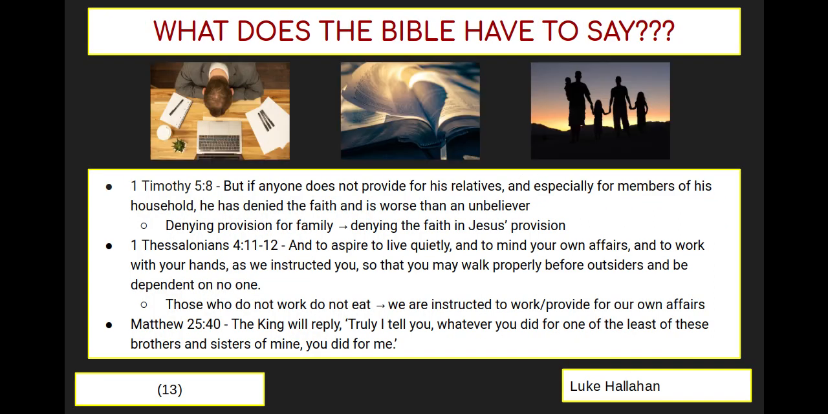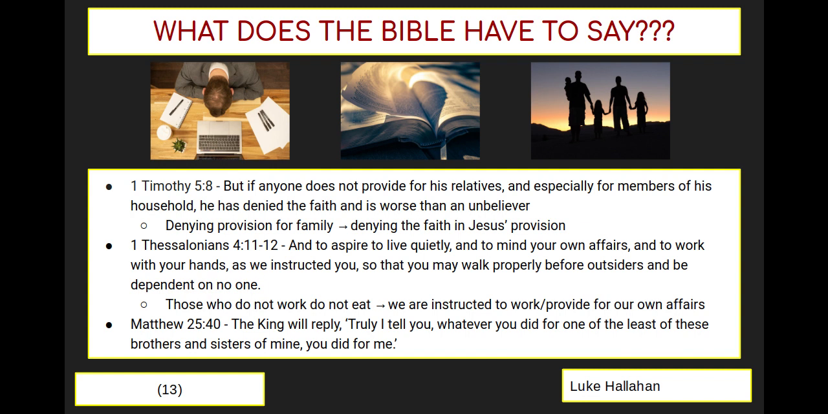Now, what does the Bible have to say about this? So, 1 Timothy 5 states that if anyone does not provide for his relatives and the members of his household, he's denied the faith and is worse than an unbeliever, which is basically stating that we need to provide, and if we deny provision for not just our family but anyone, which is unemployment, then we are denying our faith in Jesus' provision and everything he did for us because we're not following after him.